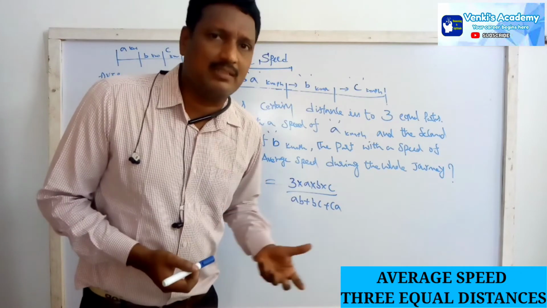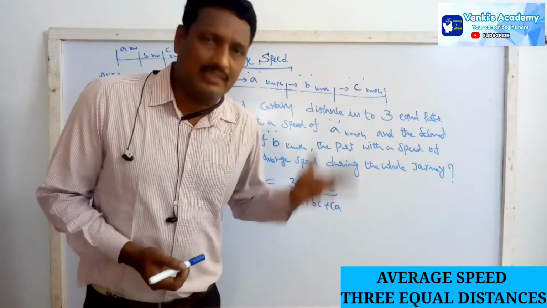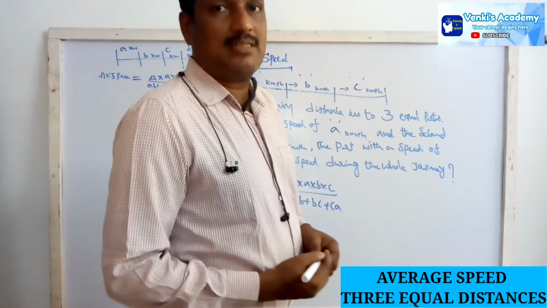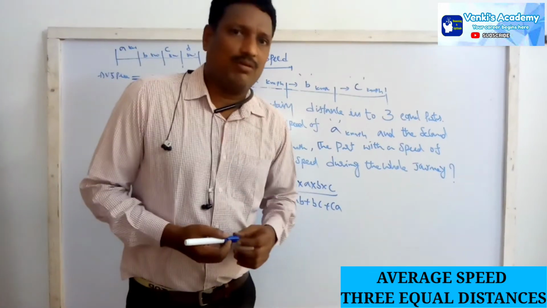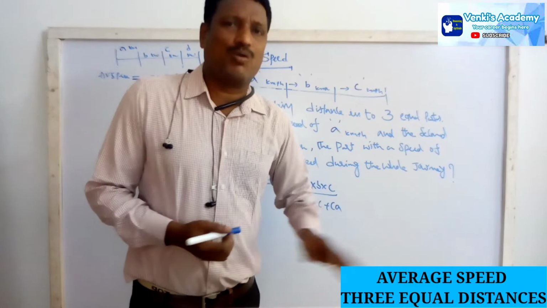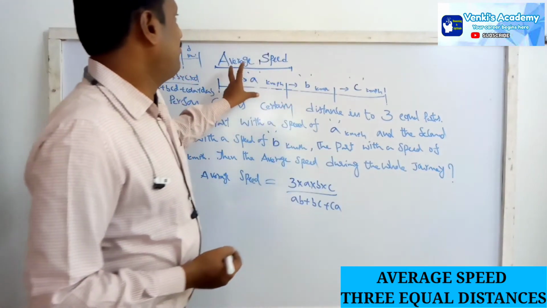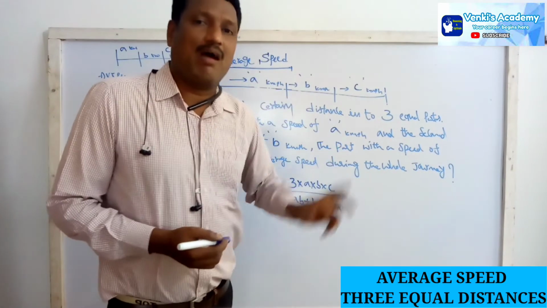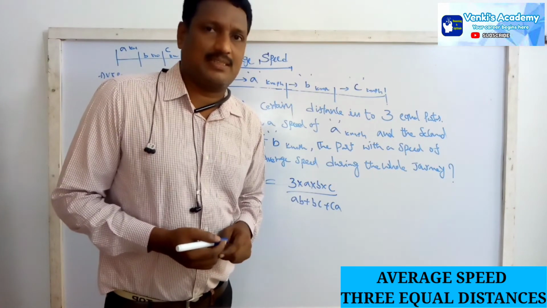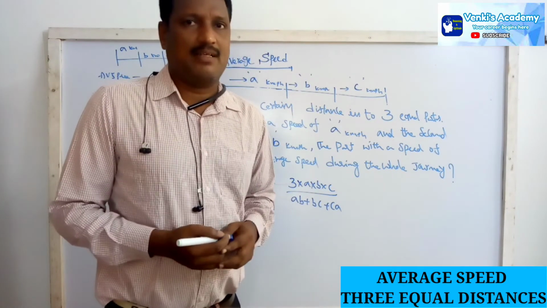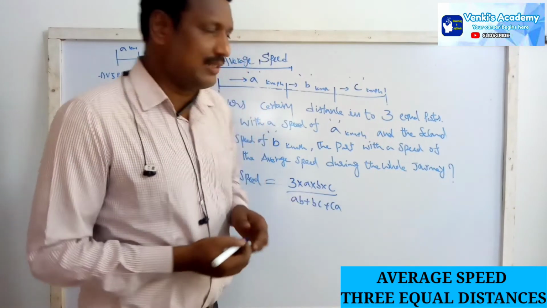But in examinations they won't ask 4 or 5 distances; they will ask either 2 or 3. As for the average speed concept with unequal distances, we will discuss how to do it later.